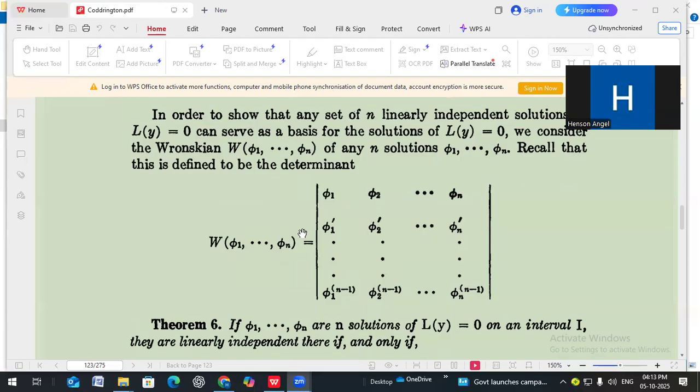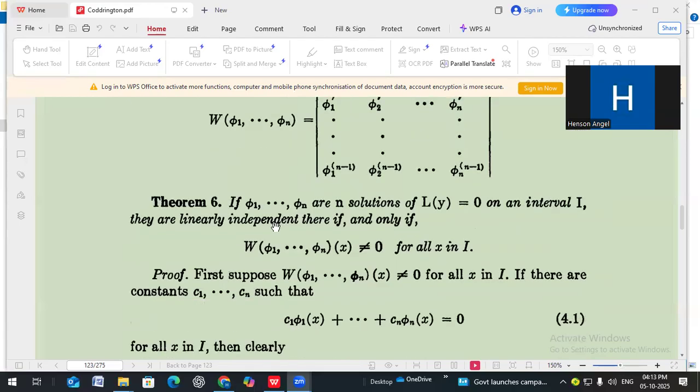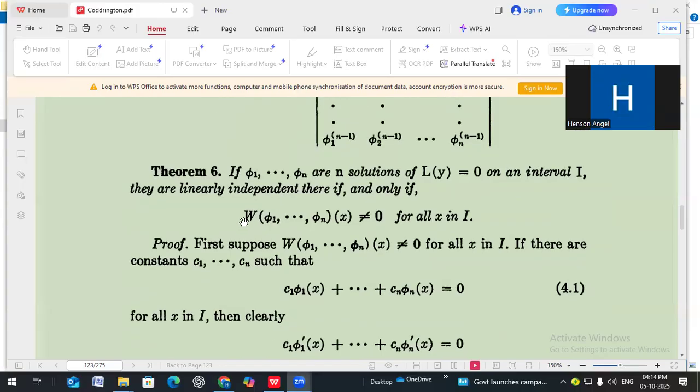Based on this definition, now we are going to see a theorem. If φ1, φ2, φ3, ..., φn are n solutions of L(y) equal to 0 on an interval I, they are linearly independent if and only if the Wronskian of the n solutions is not equal to 0 for all x in the interval I. Now we are going to see the proof.